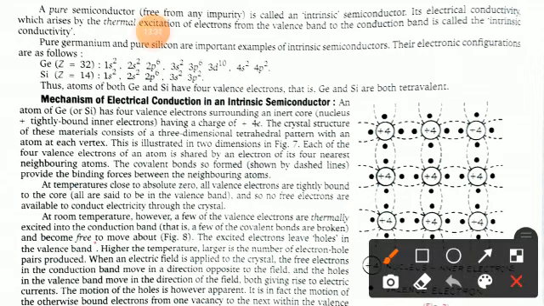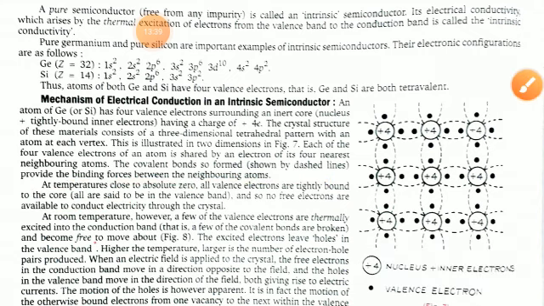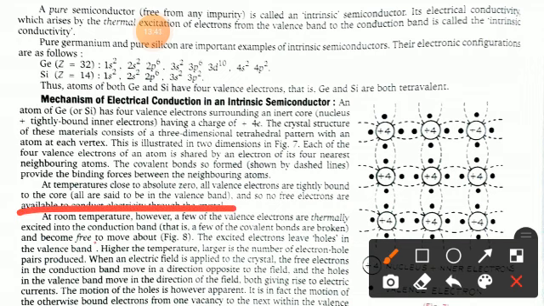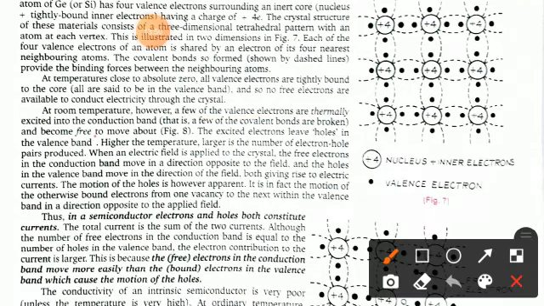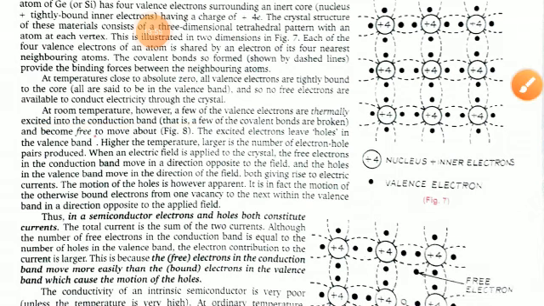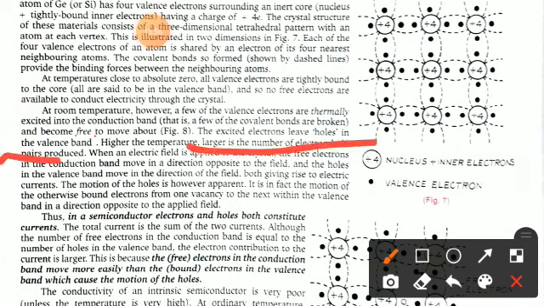So at temperature closest to absolute zero, all the valence electrons are tightly bound to the core and are said to be in the valence band, and so no free electrons are available to conduct electricity through the crystal. Now at room temperature, however, a few of the valence electrons are thermally excited into the conduction band. In that case, the excited electrons leave holes in the valence band. So the higher the temperature, the larger is the number of electron-hole pairs produced.